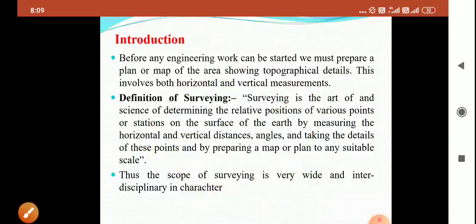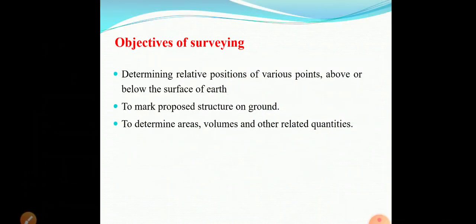So it is an art of determining relative positions of various points or stations on the earth's surface for the measurement of horizontal and vertical distance first. Second is measurement of angle, and taking the details of these points for the preparation of a map is known as survey.